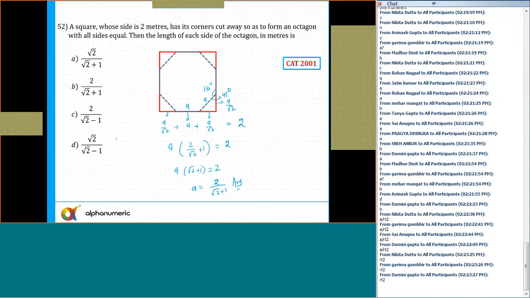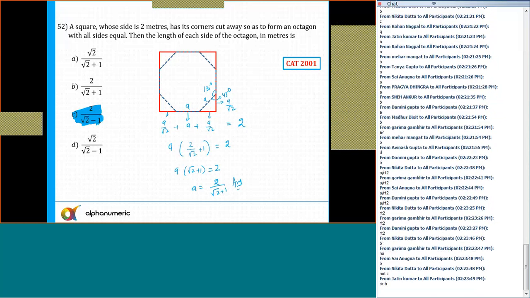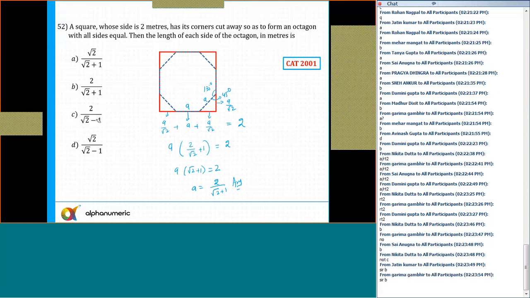So this was an easy one. I don't know why some of you have not got the answer. Any doubts to anyone now? Please tell me. Why not? This is okay. 2 upon root 2 plus 1. That's right. Answer is B, not C. So we need to mark option B.